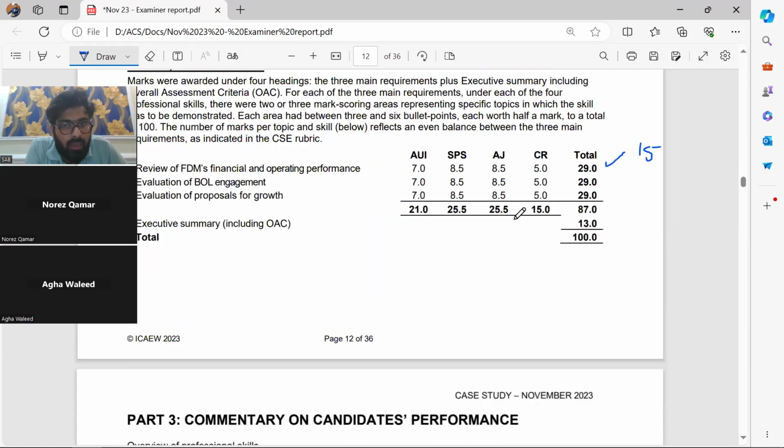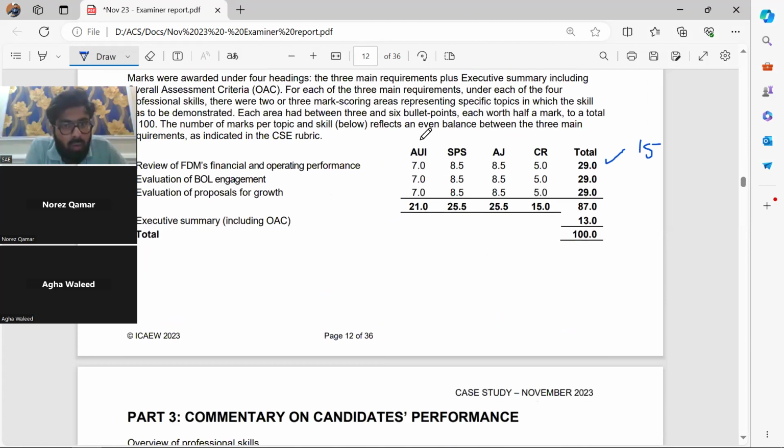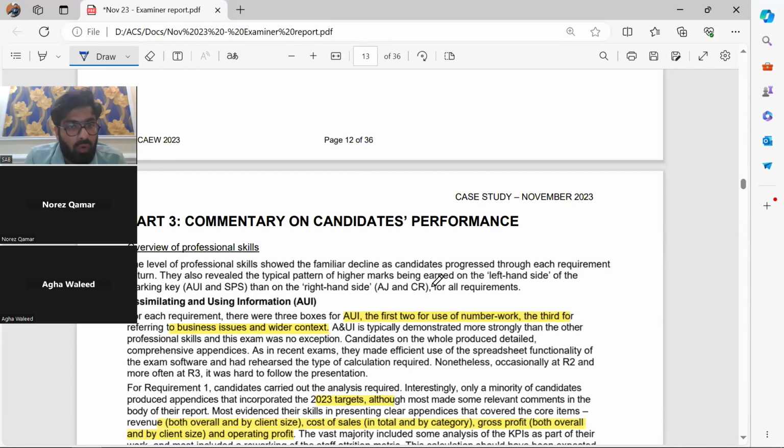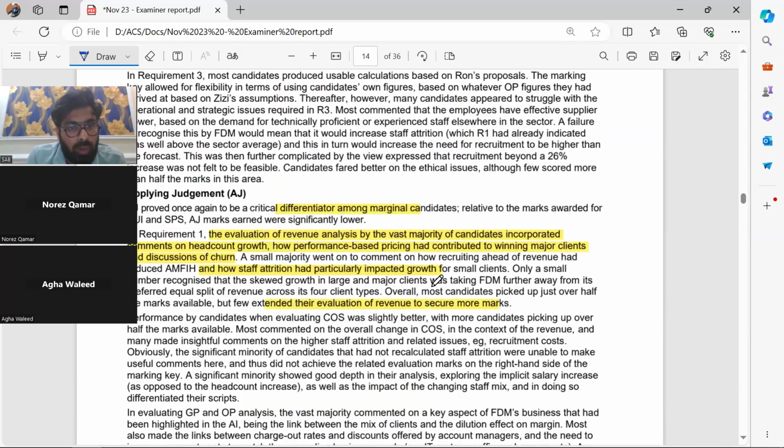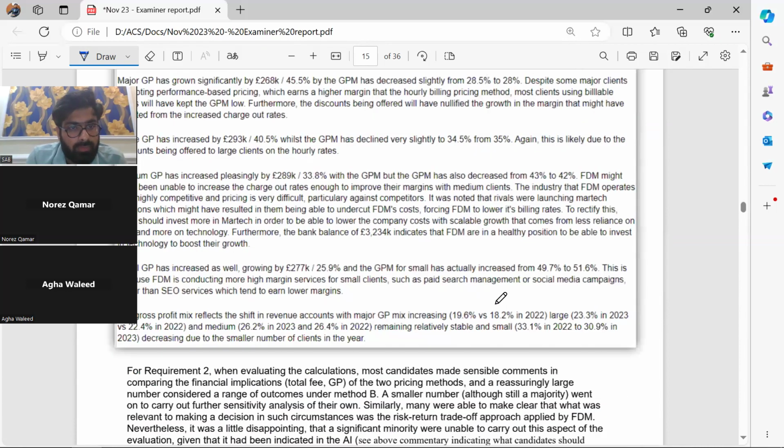Okay. So here we understood AUI, we understood SPS, we understood AJ, and we know CR. And the marks are simple. AUI is 7, SPS is 8.5. I won't be recommending you focus that much here. Just focus on the strategy of drafting that has been told by your tutor.